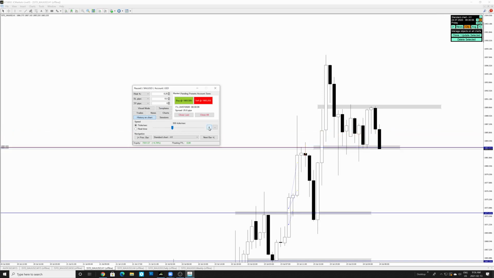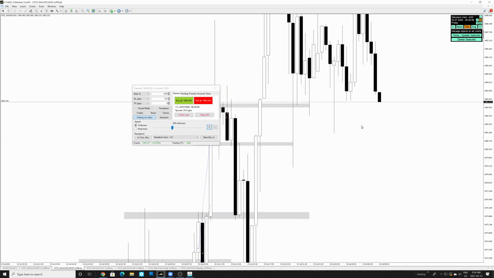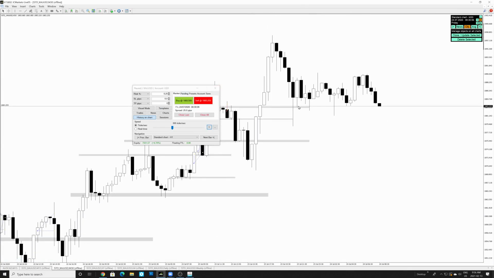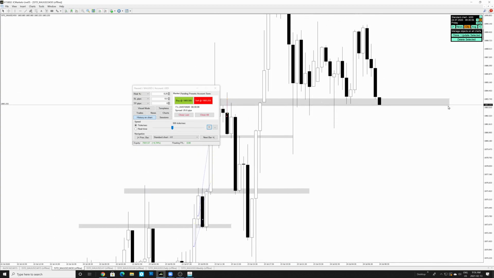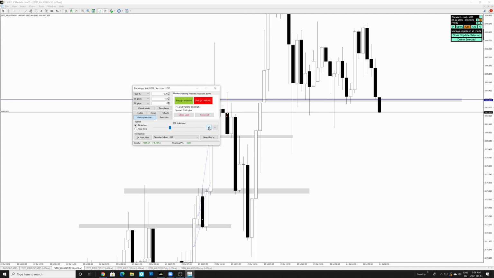Oh, 30-minute candle is closing. The 30-minute candle has closed. It's closing at support. We can see right over here we have a support on the 30-minute time frame. And at this point we really need the candle to close below support to take a sell. Because see, in the first 6 seconds it's closing below support. Well, it's breaking support. So we need a confirmation before we can take a sell.